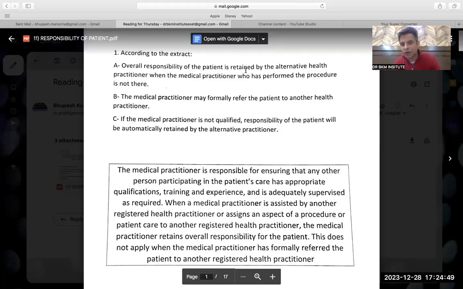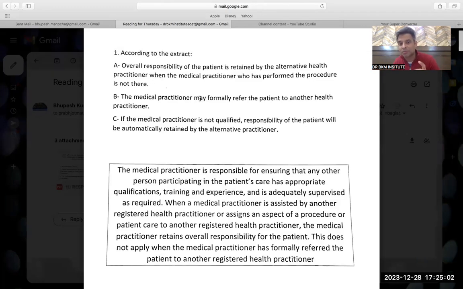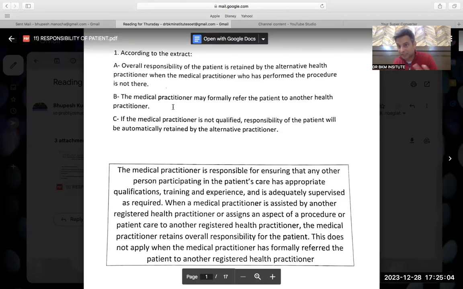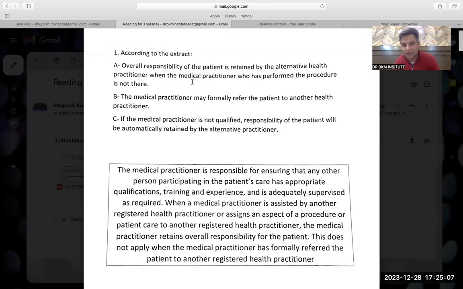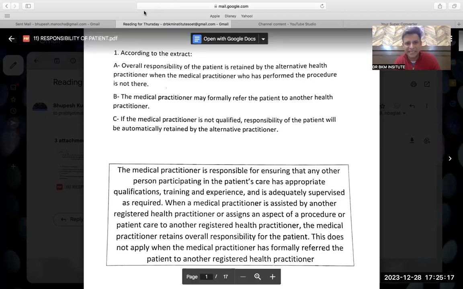Overall responsibility of the patient is retained by the second health practitioner when the medical practitioner who has performed the procedure is not there. Nothing like this is given. The medical practitioner may formally refer the patient to another GP. Yes, he can refer. Again, I have always told you the 'may' option has the maximum chances. If the medical practitioner is not qualified, nothing like this is given. So I think the answer should be B without spending too much effort. If it is not B, I will do it again because I could not find anything else which is relevant.